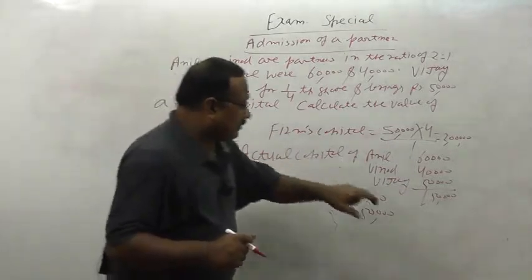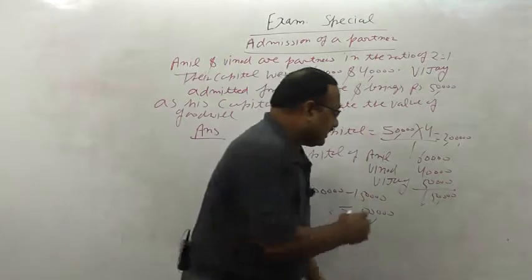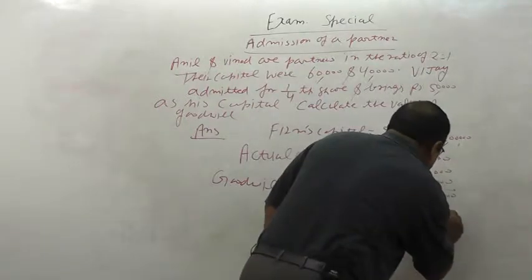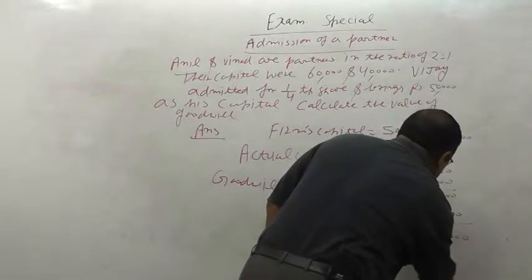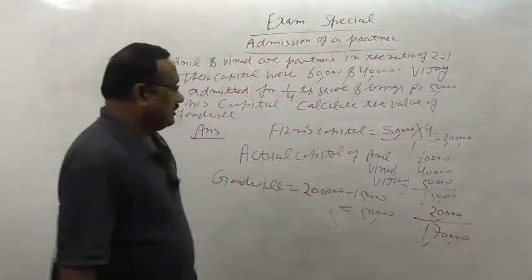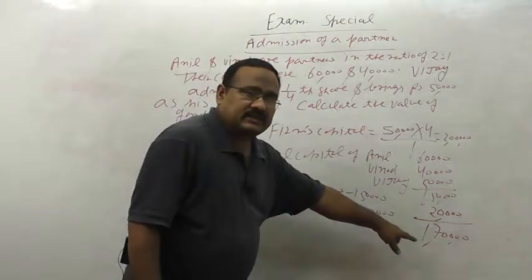What will we do? 1,50,000 is the actual capital of the firm. Here we will add 20,000 of general reserve. So it will be 1,70,000. Now the goodwill will change. Goodwill will be, in this case, 2 lakh minus 1,70,000, which is 30,000.